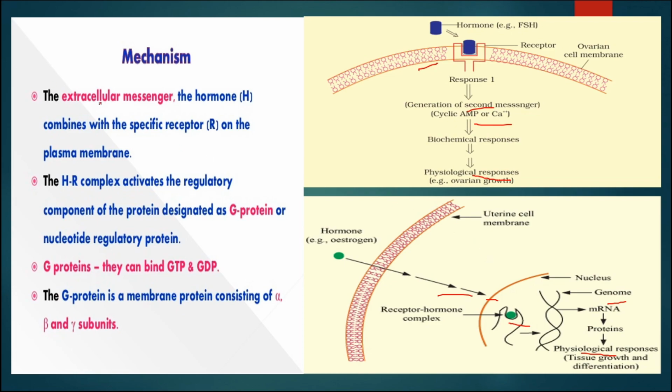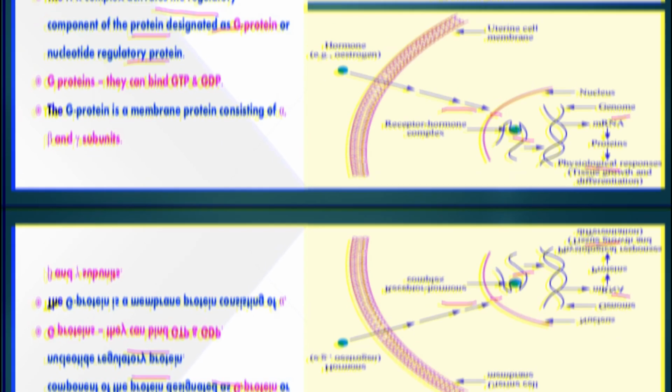So the extracellular messenger, the hormone, combines with a specific receptor on the plasma membrane, and this complex activates the regulating component of the protein designated as G protein or nucleotide regulatory protein. So in this way the function occurs and the mechanism of hormone action takes place.